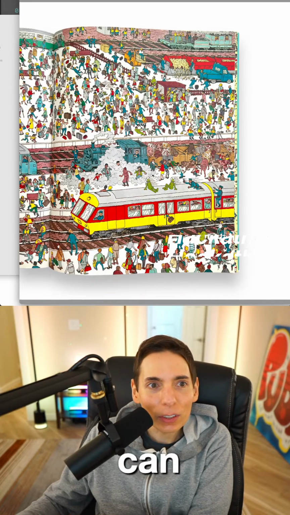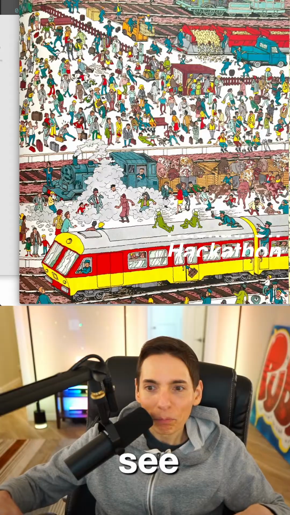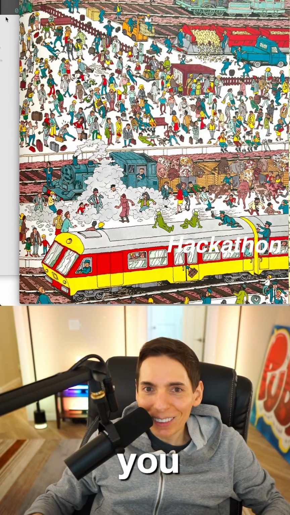So can you guys see? Can you find Waldo here? I'll zoom in a little bit. I don't know if you can see Waldo, but Waldo is in this picture somewhere. Can you find Waldo? Do you know where Waldo is?